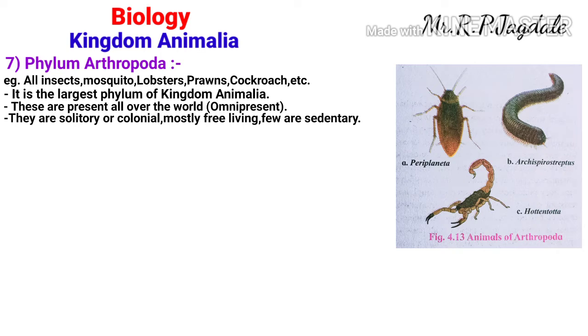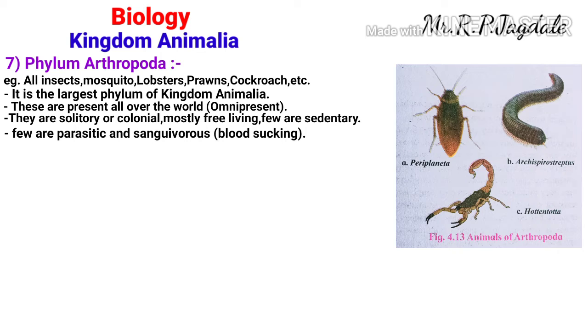Animals of this phylum may also be parasitic, depending on the host, and sanguivorous. Sanguivorous means they feed by sucking blood. Blood-sucking animals are included under the Arthropoda.